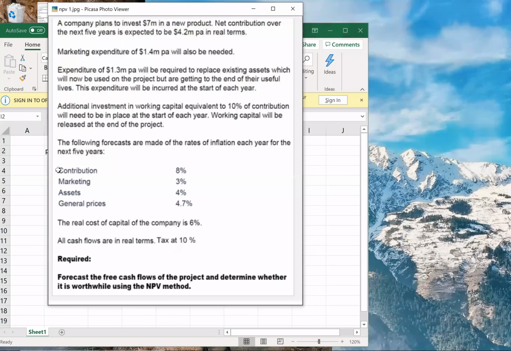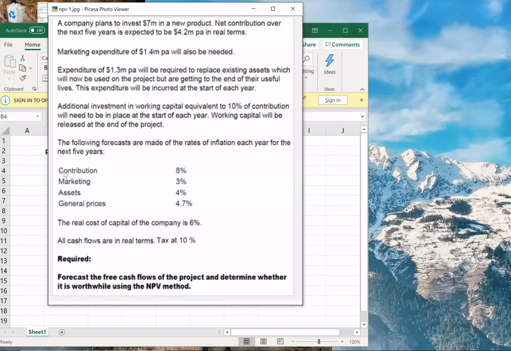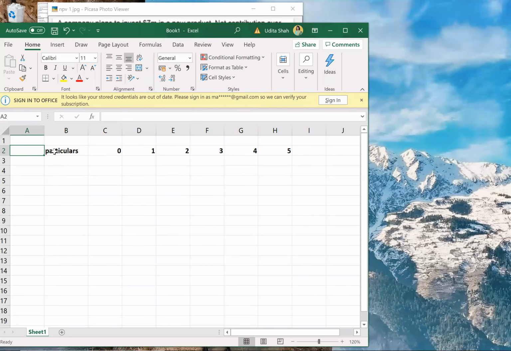Okay. So first thing, I'll calculate CFAT, correct? Then initial investment, working capital, and so on. For calculating CFAT, should I start with sales or can I start directly with contribution? Here in the problem, net contribution is given, so I don't need to start with sales. I'll directly start with contribution. But now guys, pay attention.